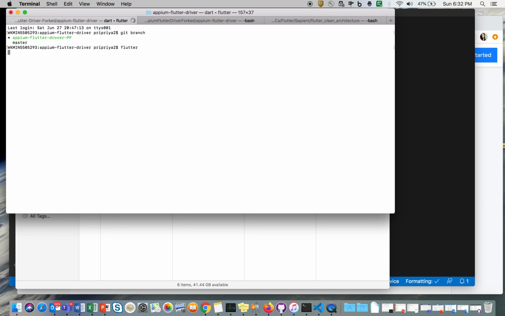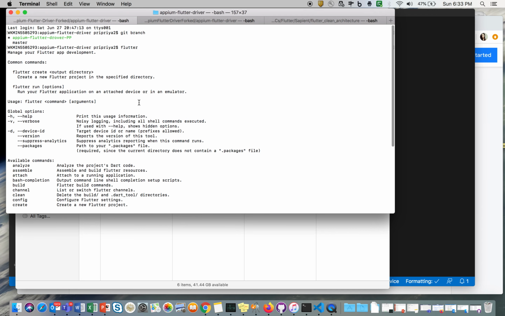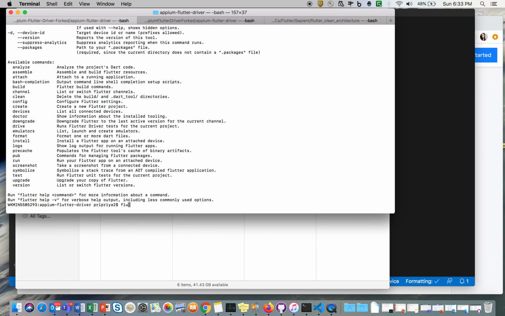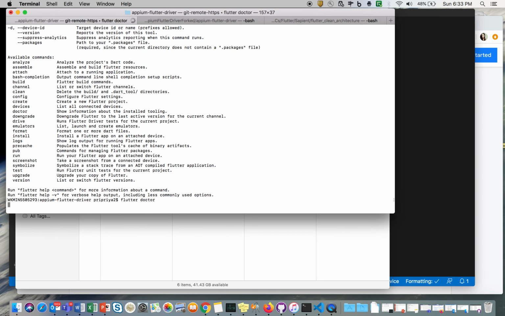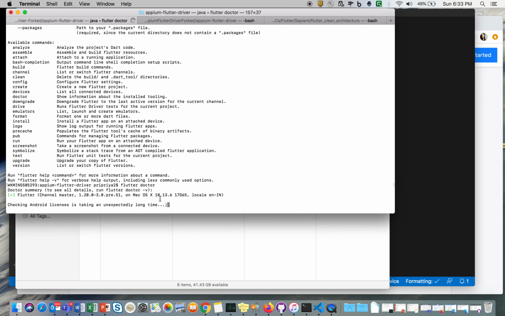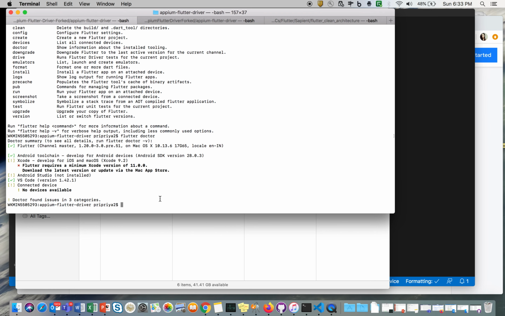If you enter flutter, it should be able to detect your command. If you say something like flutter doctor, after you install Flutter and Dart, you have to run this flutter doctor. What flutter doctor takes care of is any missing dependency or something like that that your system does not have, and it will automatically tell us, right? If you see here, it is telling me something that I have to do. This is basically my Xcode requirement that is not there, so it is telling me that.